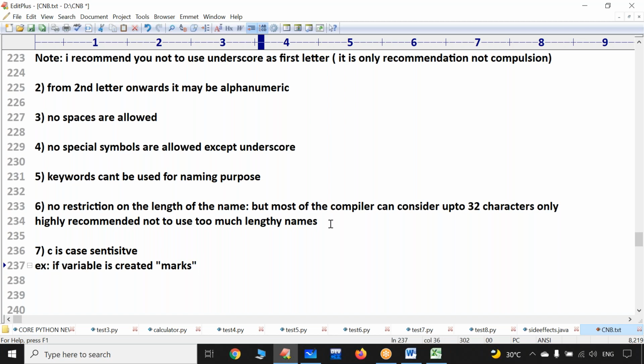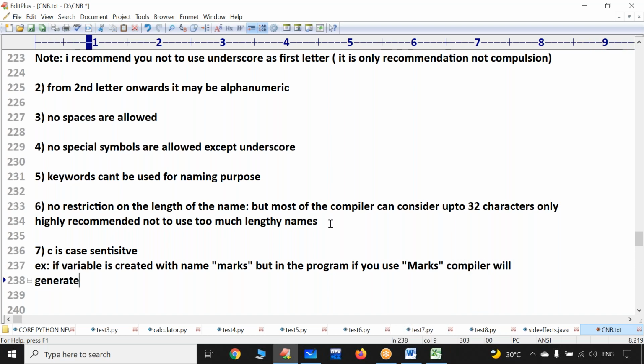A variable is created with the name marks, but in the programming, if you use it with different casing, the compiler will generate an error.